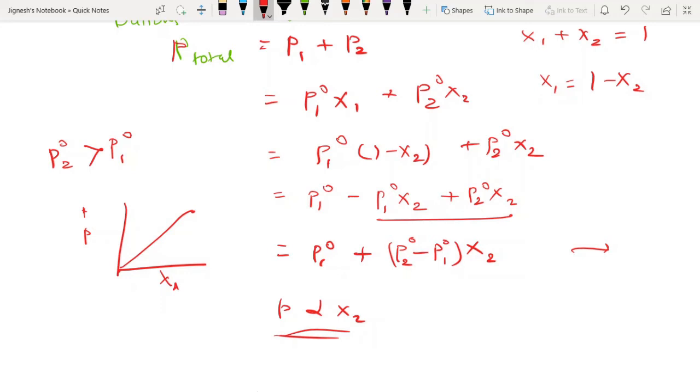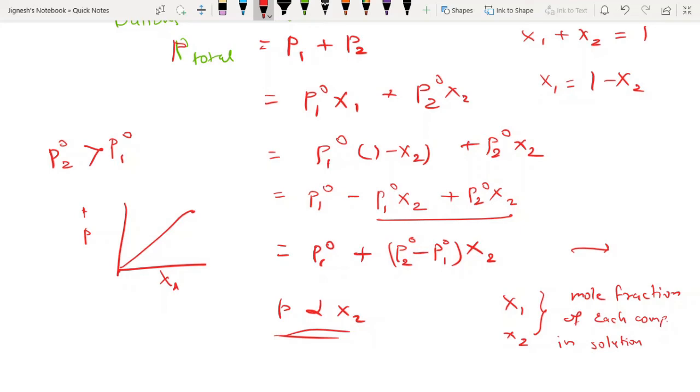Now one important point I would like to make: x1 and x2 are the mole fractions of each component present in the solution. Guys, this is in the solution phase.